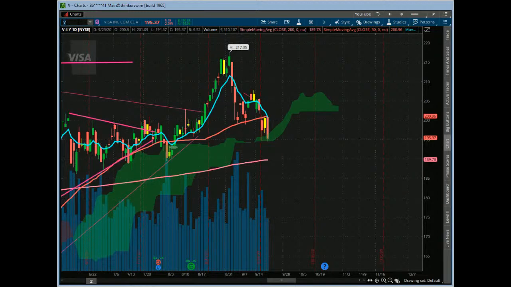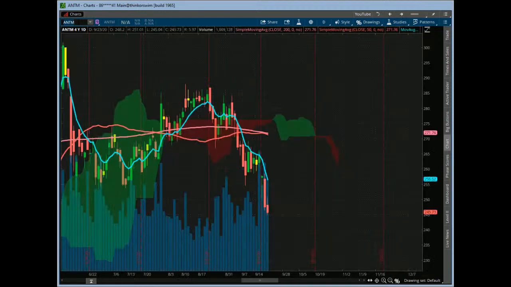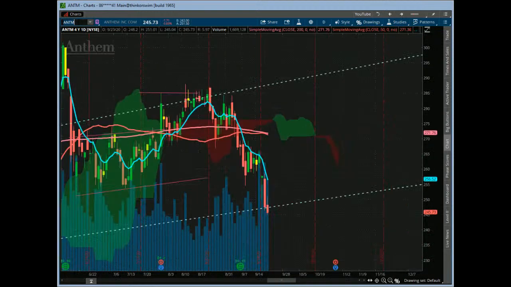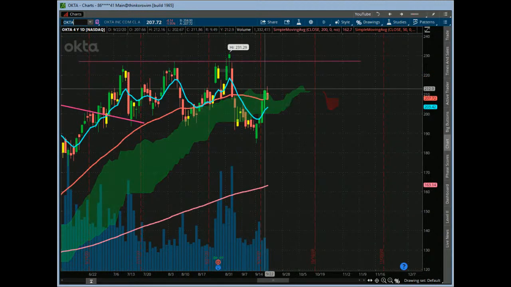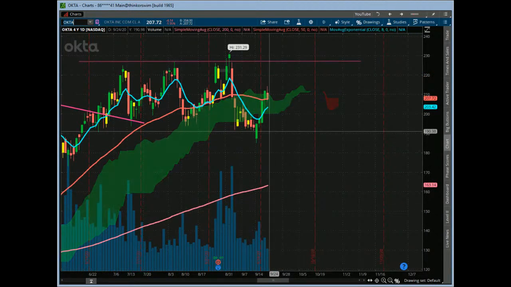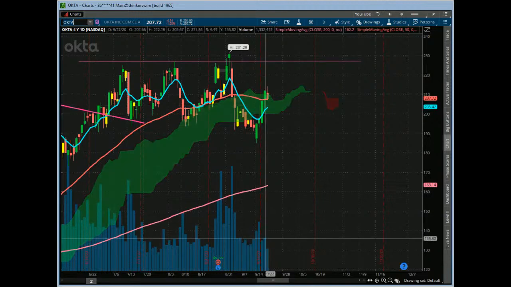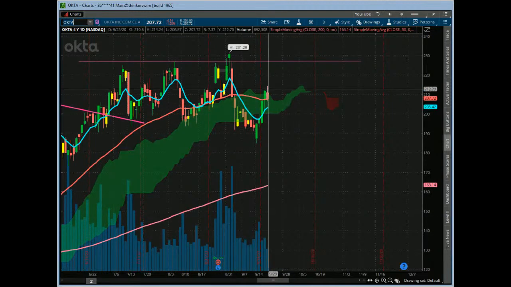We saw a lot of names today with lower volume, so it is something to keep an eye on right there. ANTM, again, lower volume off of this one as well, but a nasty momentum shooting star candle off of that. And then Okta. Again, software tried to perk up again, but we were a little bit cautious. A lot of these moves, like this candle right here, lower volume. It had a little bit more volume on this hammer, but gave a little bit of a gift horse move, and that was about it today. And back into the cloud. So let's see how it holds that 50-day going into tomorrow.